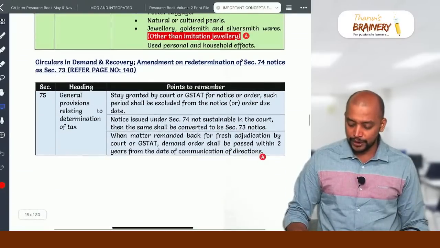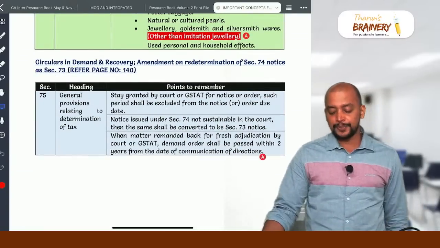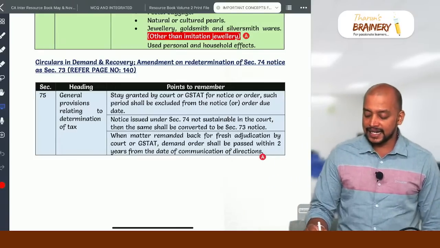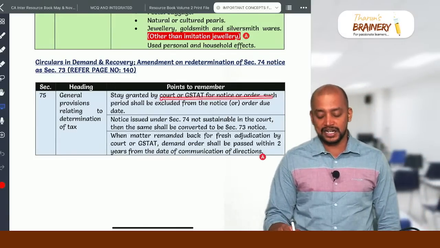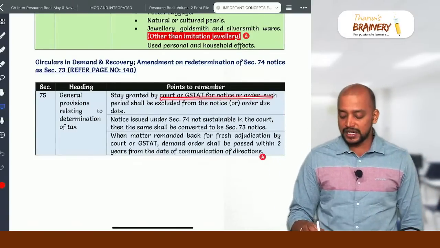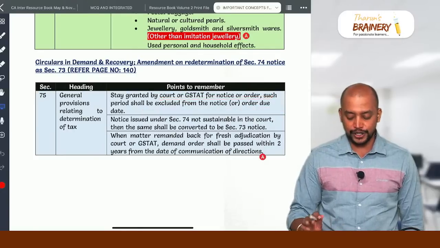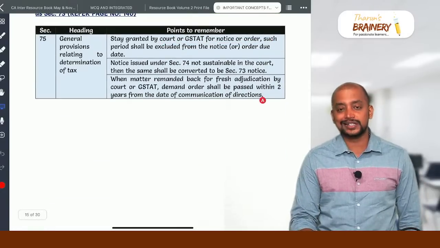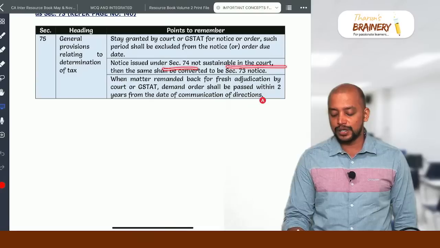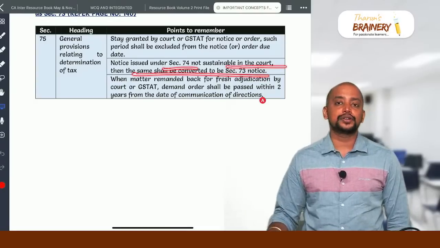Then one more important point is that usually whenever stay is granted by the court or GSTAT for notice or order, such period shall be excluded from the notice or order due date. And notice issued under section 74 not sustainable in the court, the same shall be converted to 73 notice.